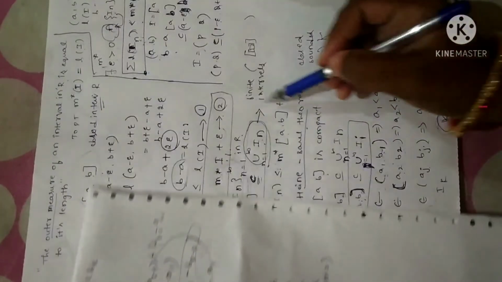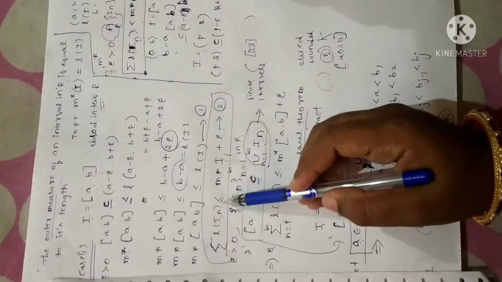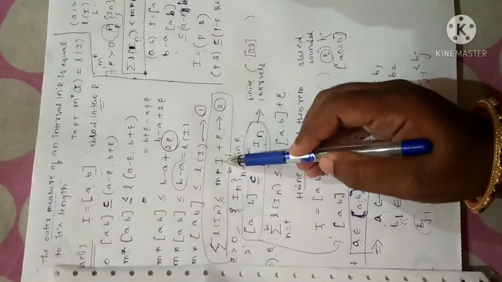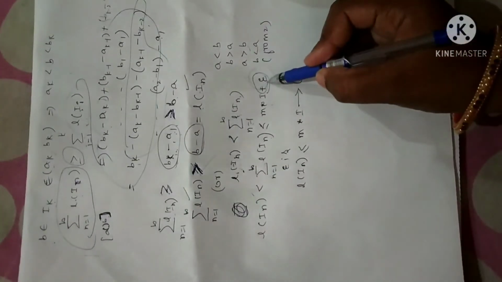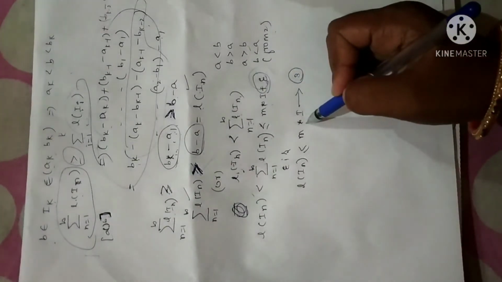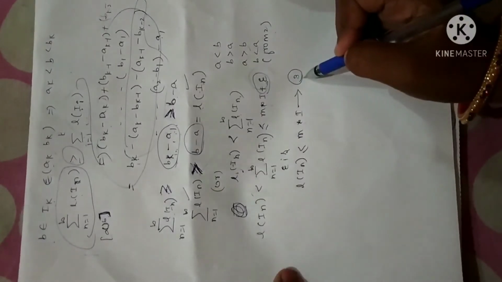Now I have used equation 2. From equation 2, I have used the property of translation invariance so as to write m star of I plus epsilon. Since epsilon is arbitrary, I can neglect this. I will get m star of I here. Let me say equation 3.